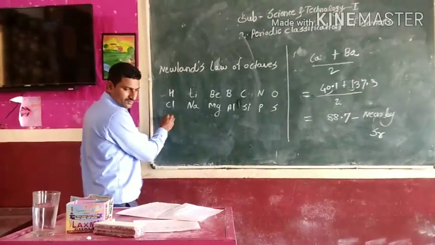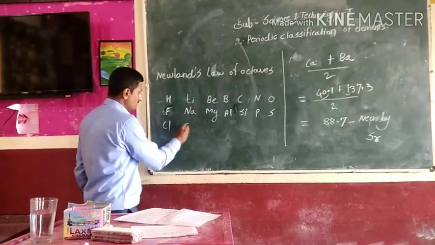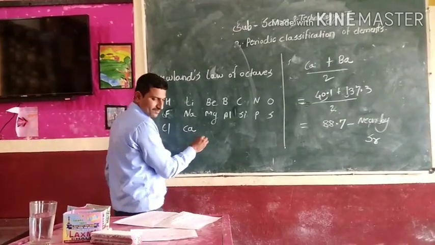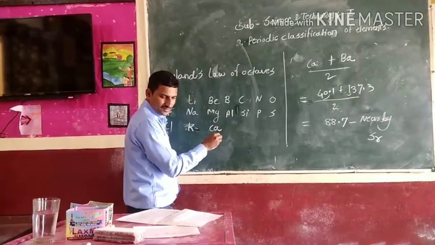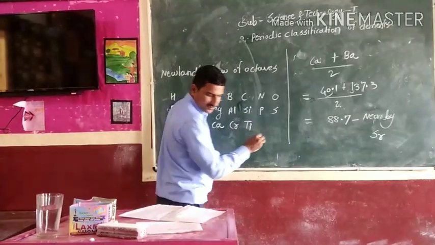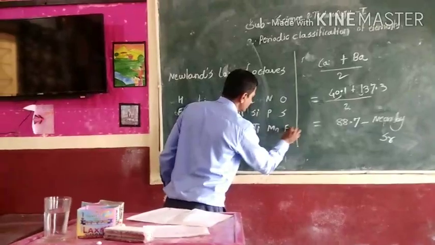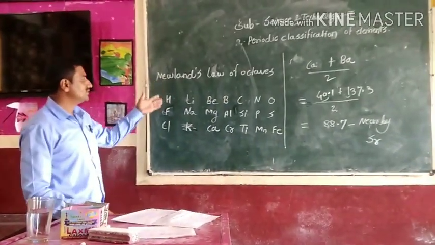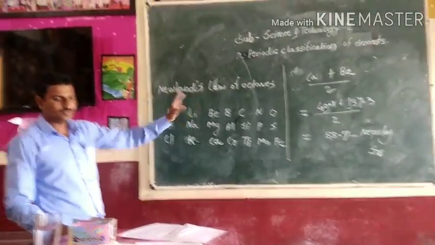Then chlorine, potassium, calcium, then chromium, titanium, manganese and iron. So this is the arrangement of elements in increasing order.